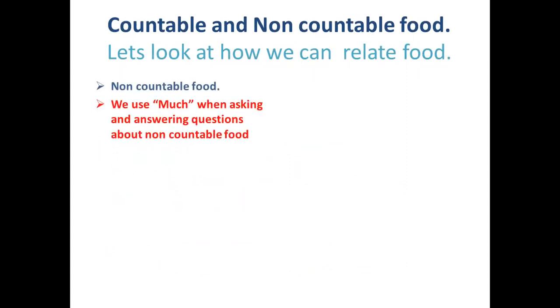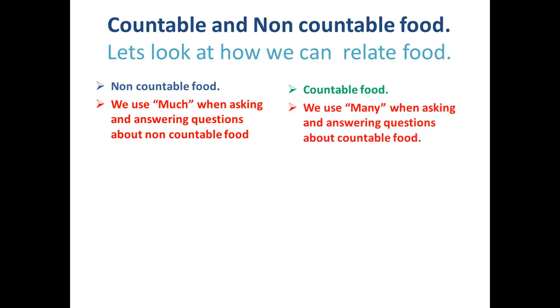We use much when asking and answering questions about non-countable food. If you want non-countable food to be counted, I will show you in the slide to come. For countable food, we use how many when we are asking.